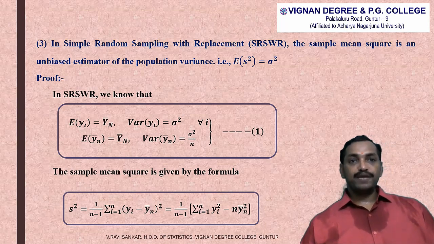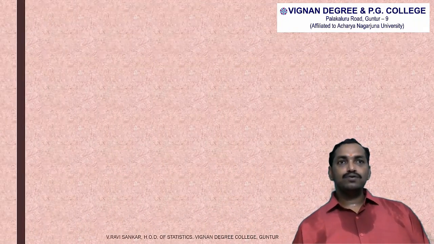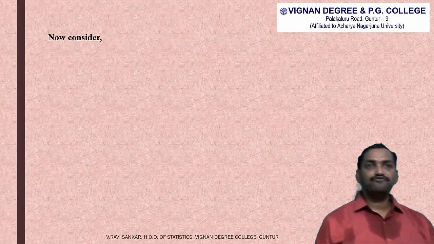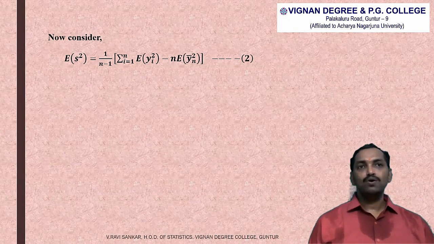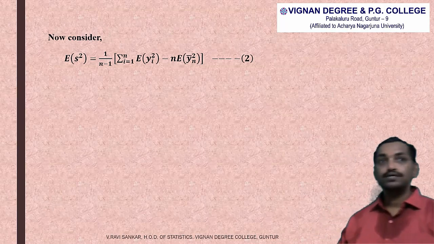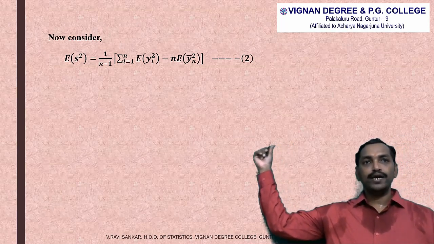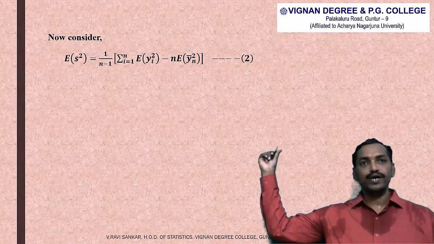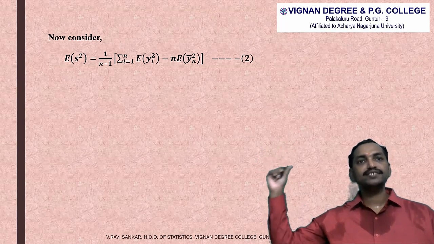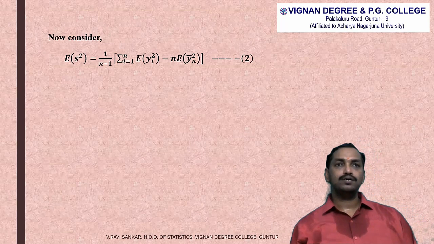So applying expectations on both sides, expected value of small s square can be written as 1 by small n minus 1 into summation expected value of small yi square minus n into expected value of yn bar square. That is treated as equation 2.